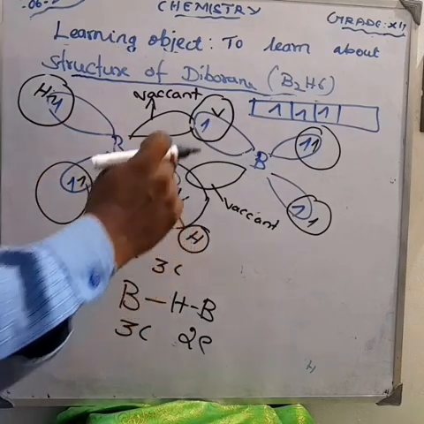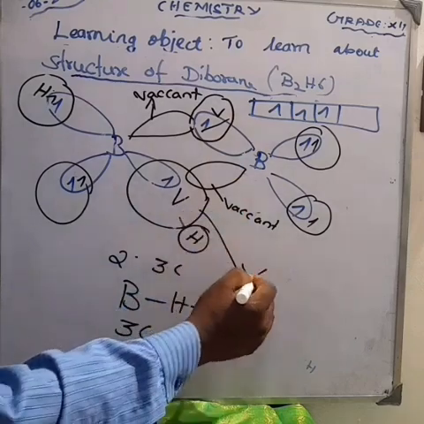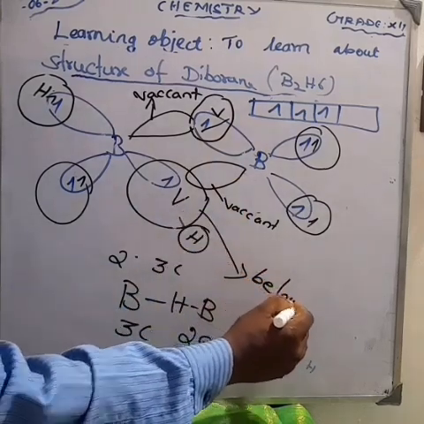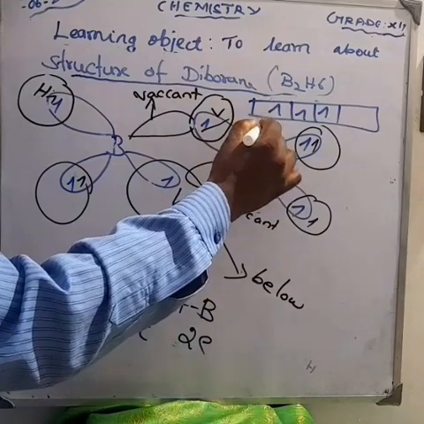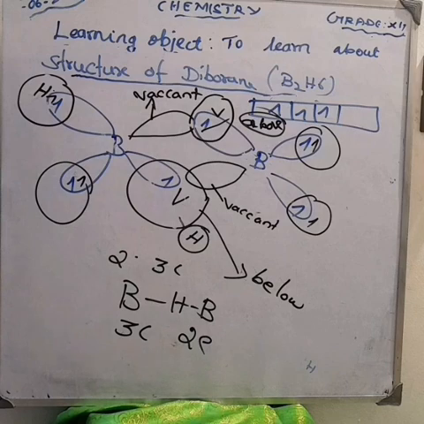These hydrogen atoms are in the plane. One hydrogen atom is below this plane and the other hydrogen atom is above the plane. In diborane, the boron is sp3 hybridized.